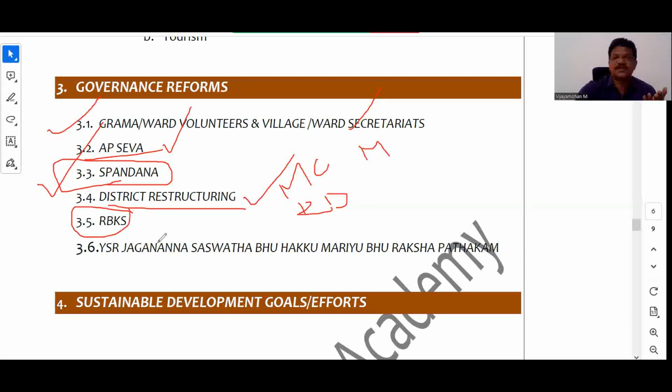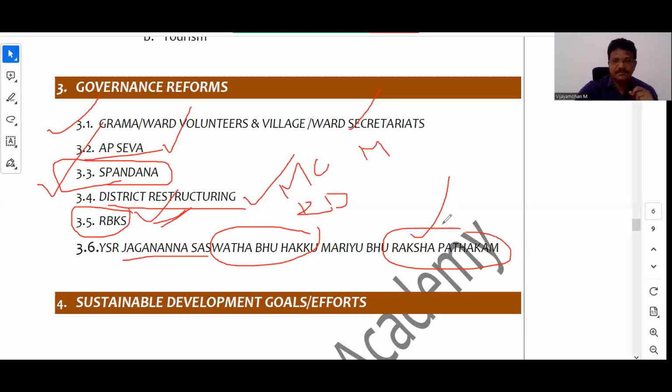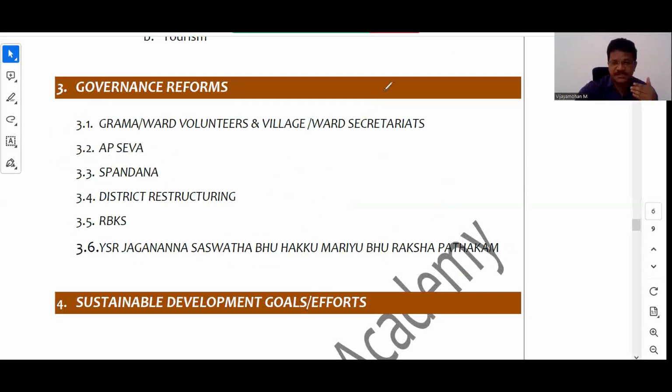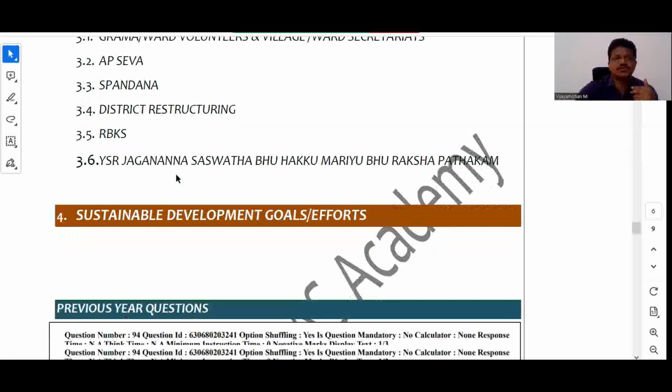Then Raitu Bharosa Kendras, what are the functions and responsibilities of Raitu Bharosa Kendras, right? How they are acting as the one stop solution to the farmers. And YSR Jagananna Shashwata Bhu Hakku Mariyu Bhu Raksha Pathakam, what are the features of this program, what are the benefits that common man is going to get, how it is going to reduce the litigation. సో ఈ గవర్నెన్స్ రిఫార్మ్ కి సంబంధించి ఈ ఆస్పెక్ట్స్ ని మనం చూసుకోవాల్సి ఉంటుంది.